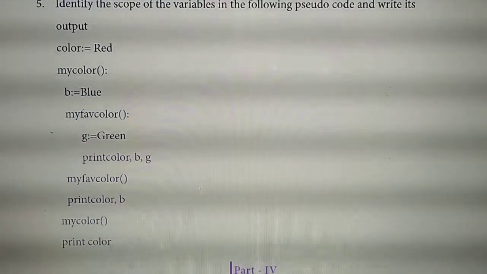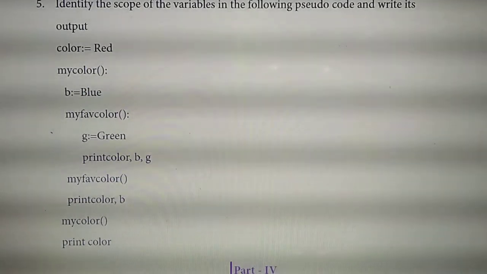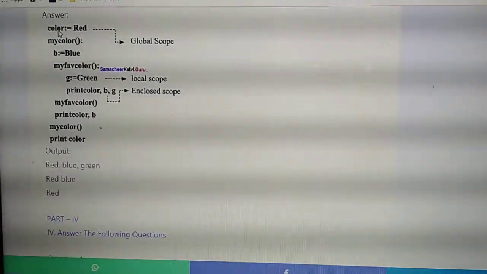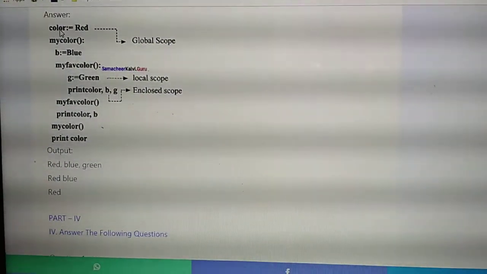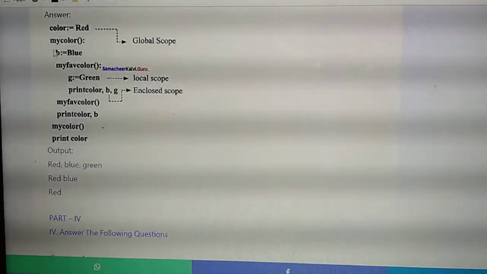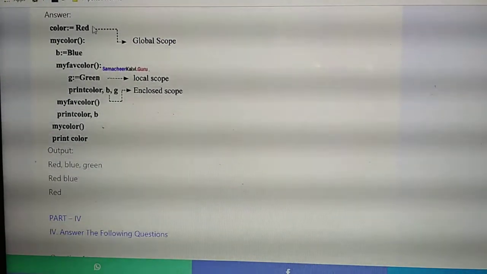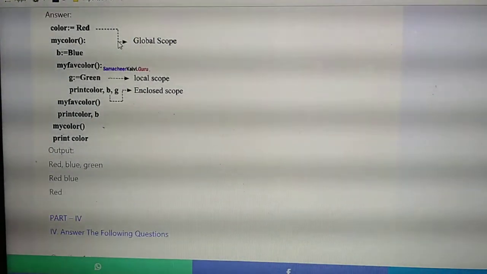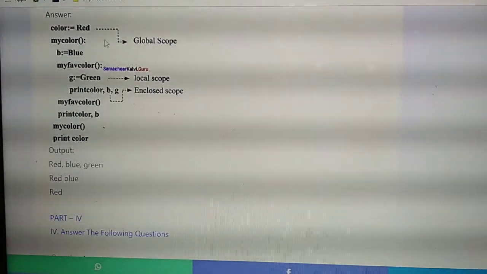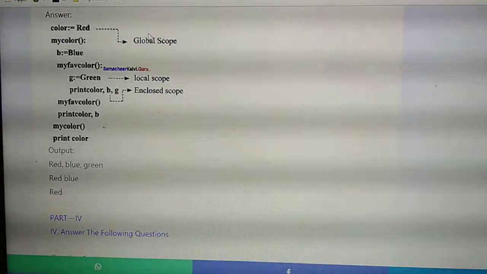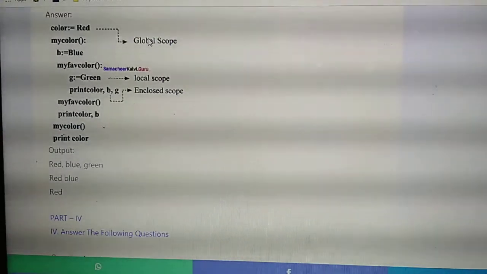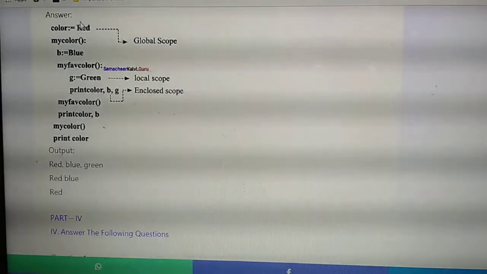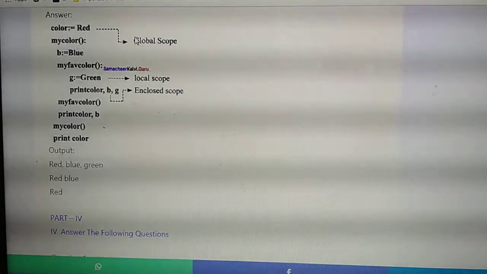Okay. So all of you take your pencil or pen in your hand. Is it visible for you? So listen. Near the question, see, first line: color equal to red. What did they ask in the question? Identify the scope, and also you need to write the output. So near the first line, you need to put an arrow mark and write global scope. Like this you write.